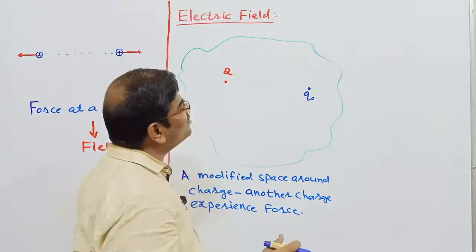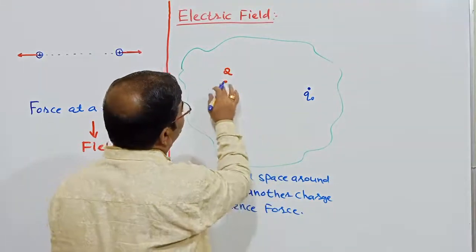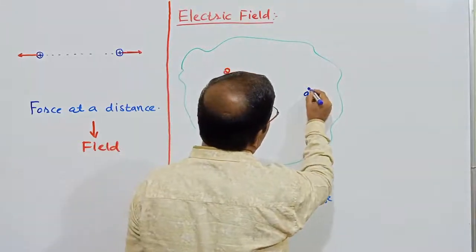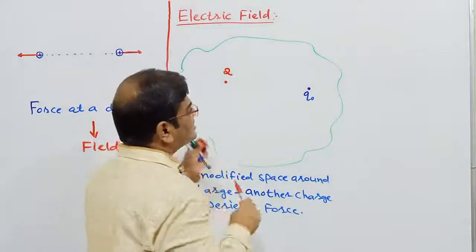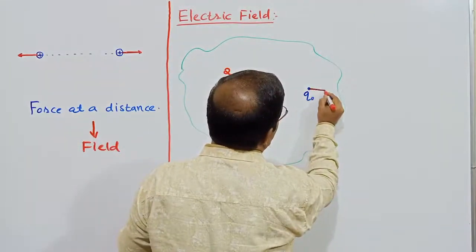Now a point to be noted here, again going with Coulomb, between these two charges you will have a force of attraction or repulsion. Say I have this force shown here.